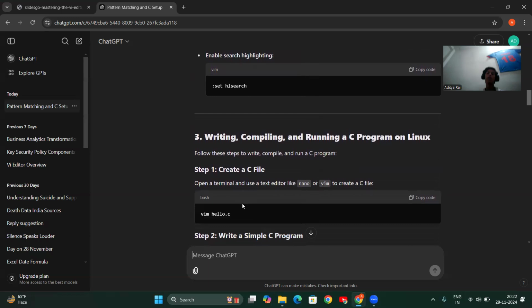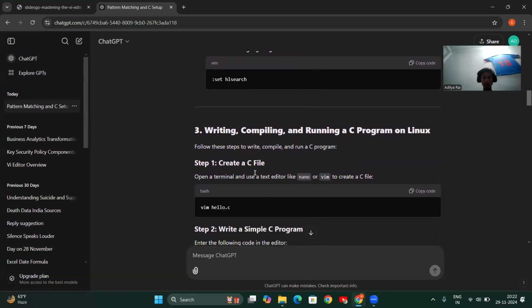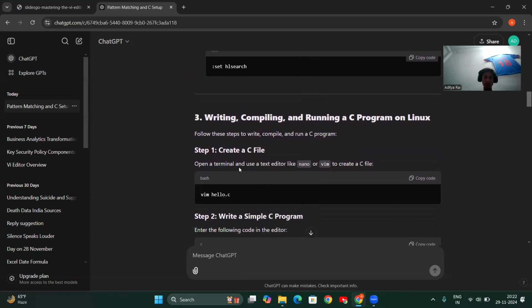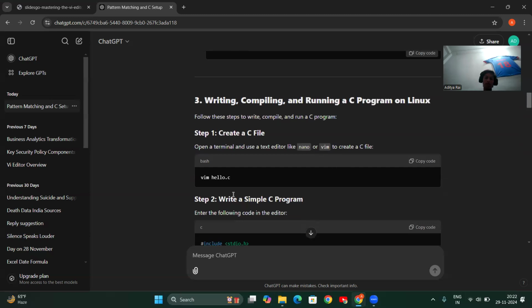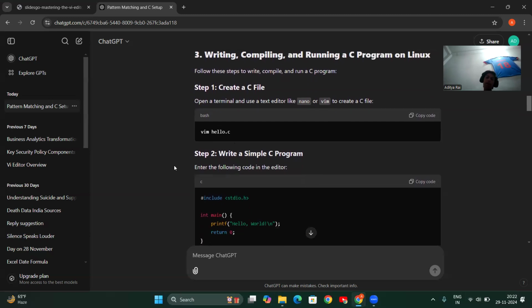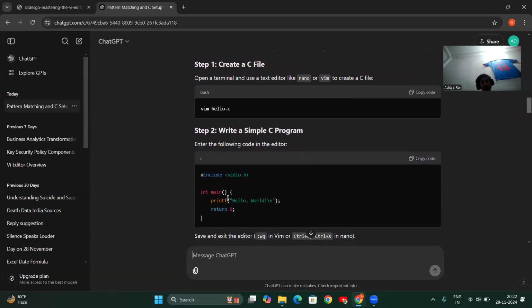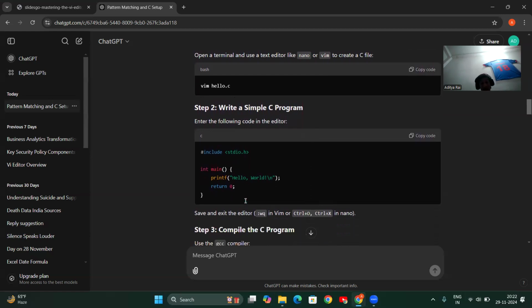Writing, compiling, and running a C program on Linux. Here are the steps to compile a C program on Linux. Open a terminal and use a text editor like nano or vim to create a C file, for example vim hello.c. Then, second step, write a simple C program that prints the word hello.